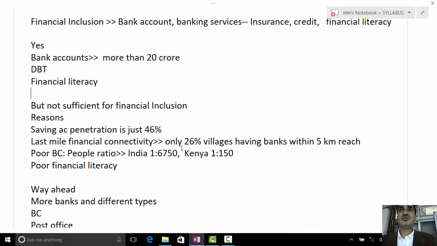Then financial literacy also is very poor. We cannot say we have financially literate people. So these are various challenges, and we can say though it has improved the status from before, still financial inclusion has not been achieved to the maximum by this particular scheme.